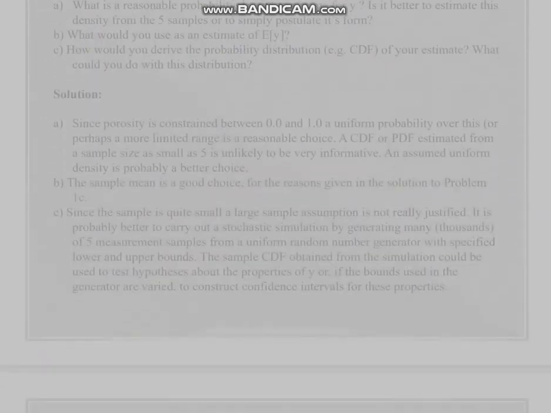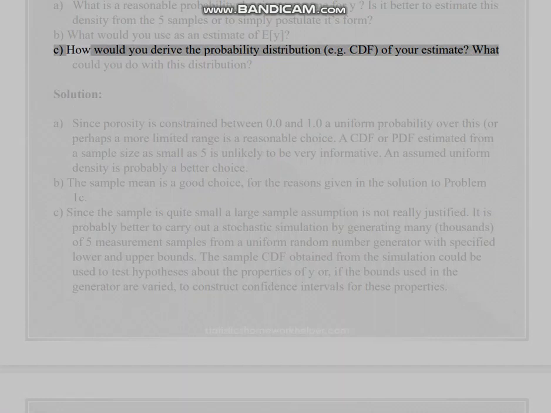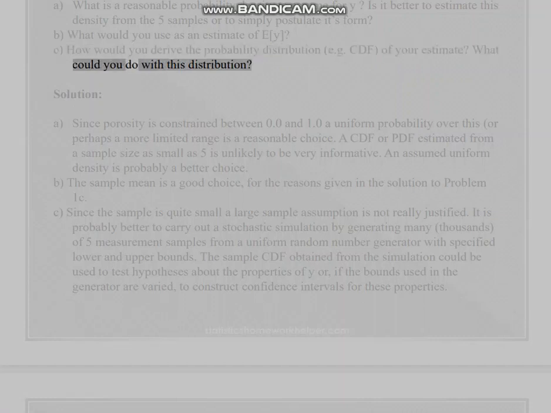A. What is a reasonable probability density to assume for Y? Is it better to estimate this density from the 5 samples or to simply postulate its form? B. What would you use as an estimate of E[Y]? C. How would you derive the probability distribution, e.g. CDF, of your estimate? What could you do with this distribution?